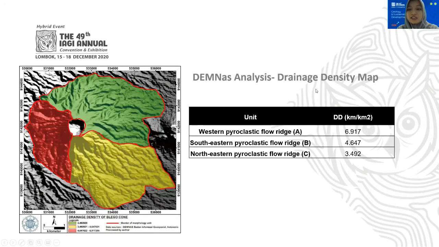The second is the drainage density map. On the western pyroclastic flow ridge, the drainage density value is 6.917, and the southeastern pyroclastic flow ridge is 4.647, and then the northeastern pyroclastic flow ridge is 3.492. Based on the drainage density value, we also assume that the A or western pyroclastic flow ridge is the oldest unit among all units.